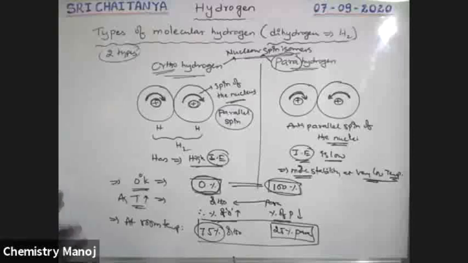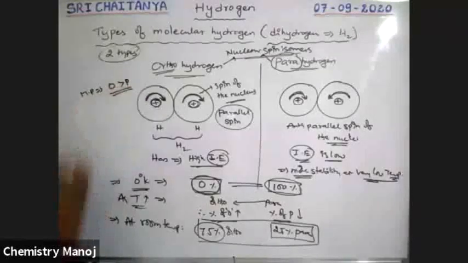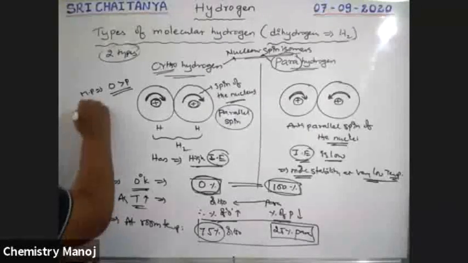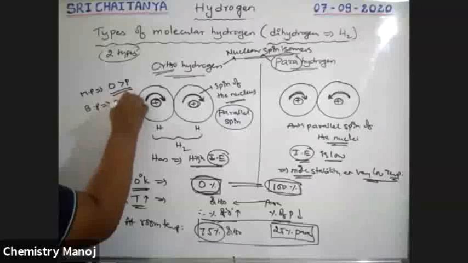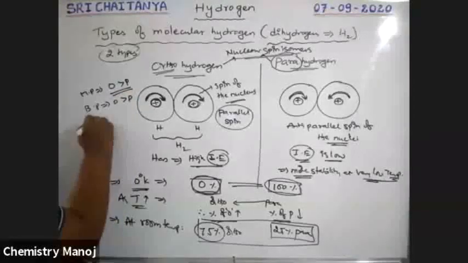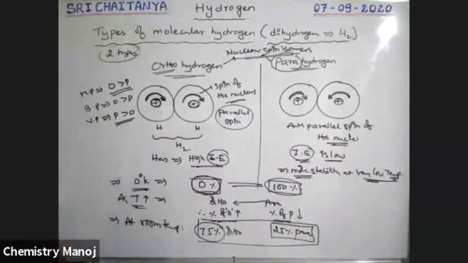So this is about your ortho and para hydrogens, boys. Here, some of the properties. Melting point of ortho is greater than para. Please keep in mind. Boiling point of ortho is greater than para. Vapor pressure, para greater than ortho.